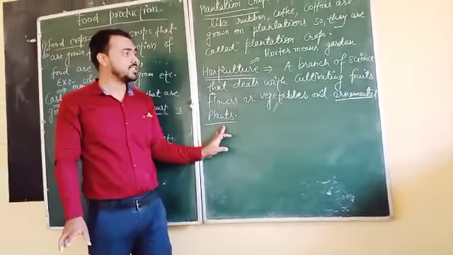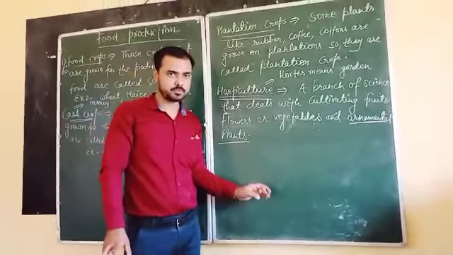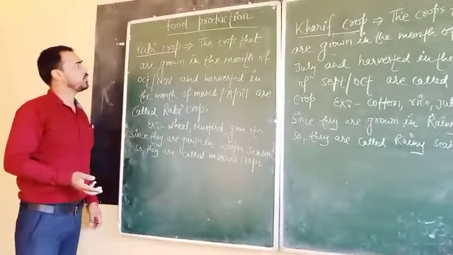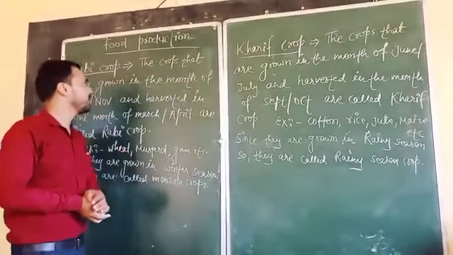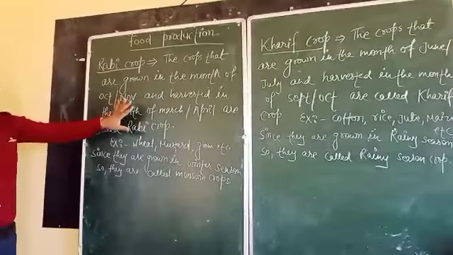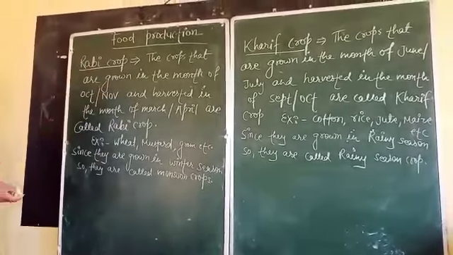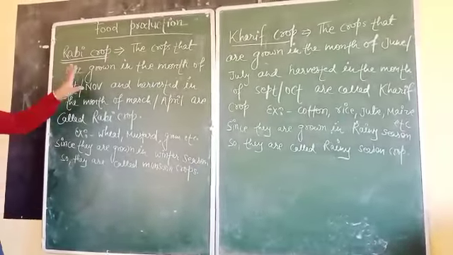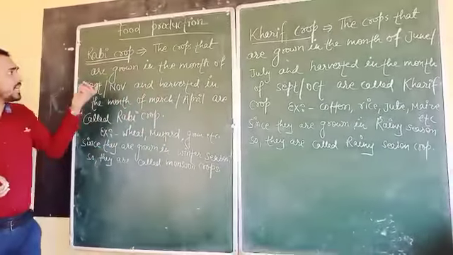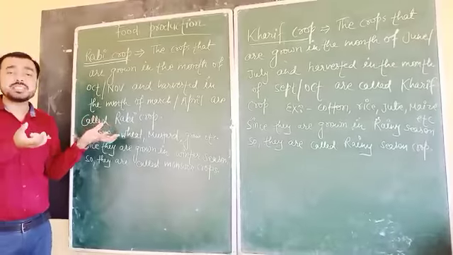Okay, so we will discuss the next topic now. As we have already discussed cash crop, food crop, and plantation crops, here we will discuss the topic that we left earlier. The topic is Rabi crop. As I have already told you, Rabi crop and Kharif crop are classified on the basis of season.